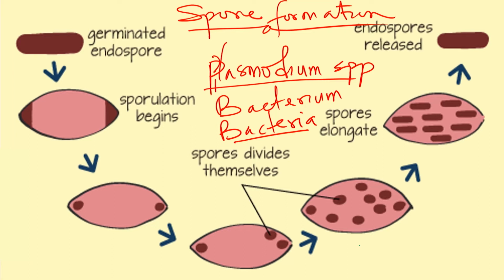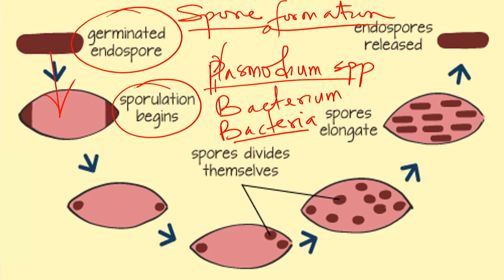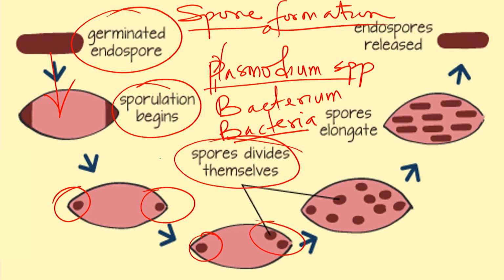For example, a germinated endospore goes into sporulation, forming two spores. These two spores will develop to form more spores. So the spores themselves begin to divide. One spore will form other spores, and then they will be released into the environment, and a lot of spores will be formed within the environment.